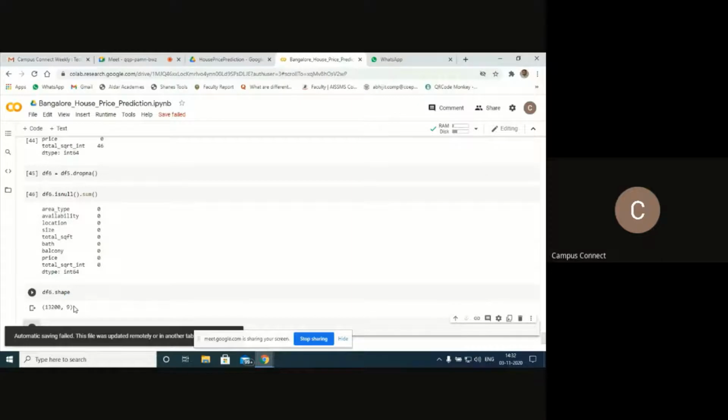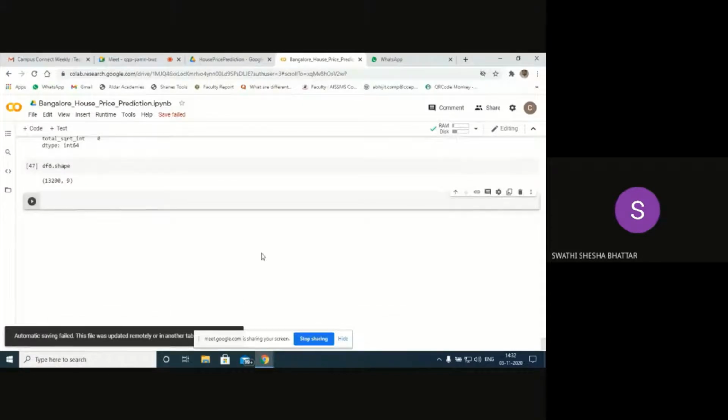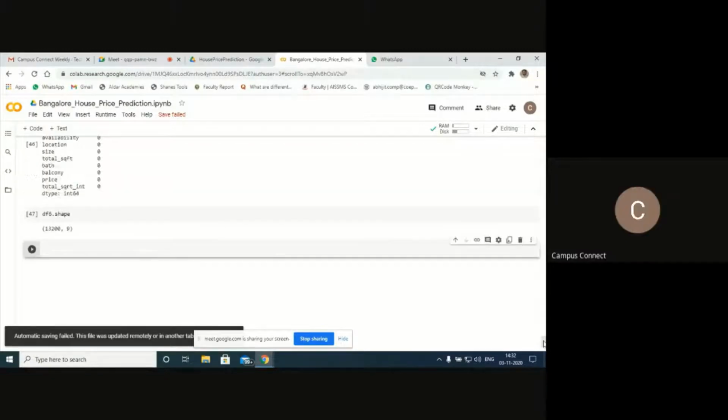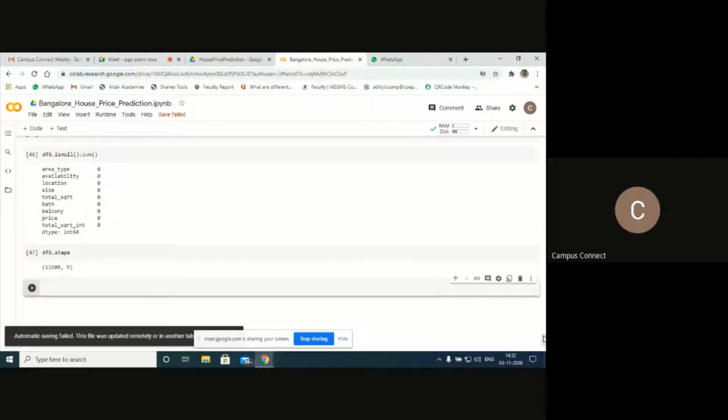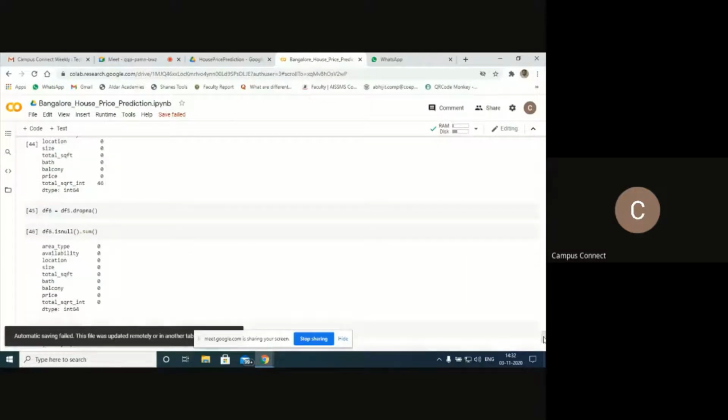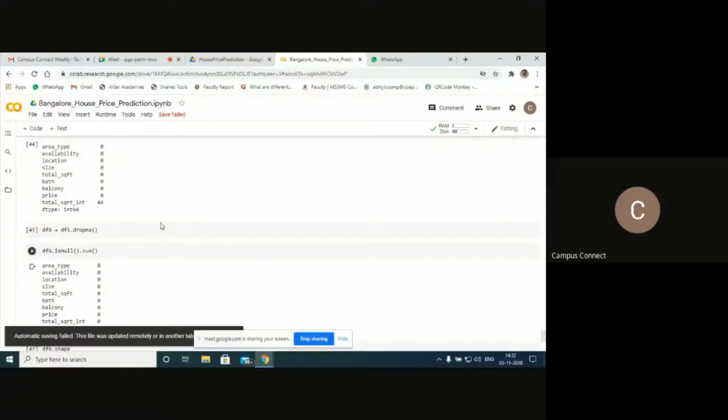Let's try to check the other data set also. Sir, dropna means we are removing the rows only, no, sir? It is a row-wise deletion? Yes, wherever the NaN values are there, that row will be dropped completely.